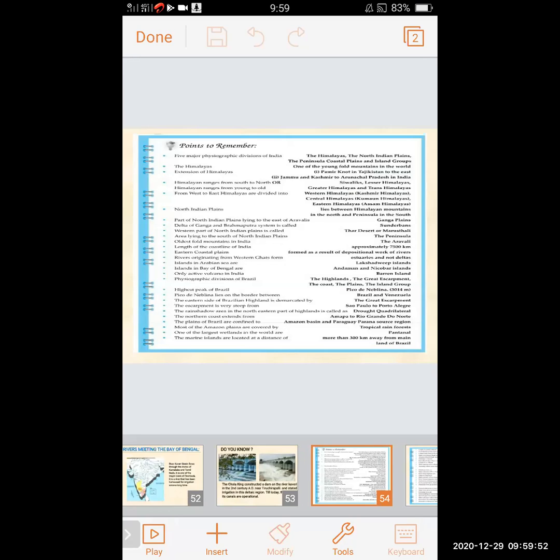Highest peak of Brazil. Which is the highest peak of Brazil? While studying physiography of Brazil, we have learned this. So the highest peak of Brazil is Pico da Neblina, and its height is 3,014 meters.